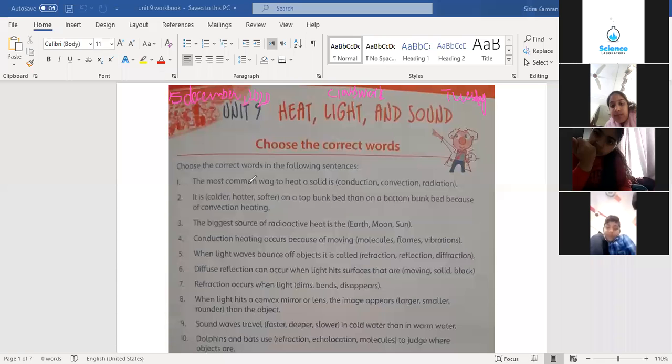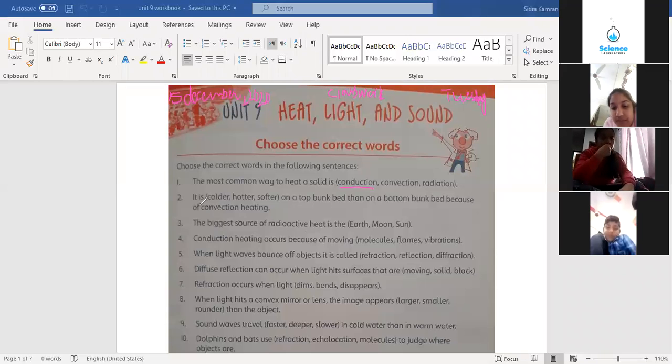The most common way to heat a solid is dash. Conduction, convection or radiation. Which one is the most common way to heat a solid? Maheen, answer this. The most common way, Miss, to heat a solid is convection? No, conduction, beta. Convection is for gases and liquids. Conduction is for solids. So the answer is conduction. You have to underline this answer.